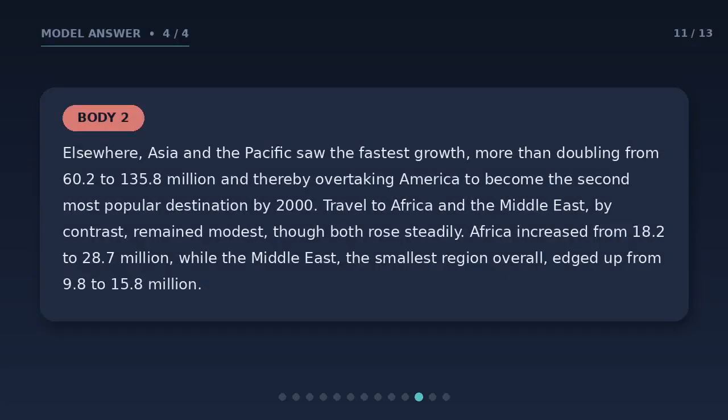Body paragraph 2 takes the rest. Elsewhere, Asia and the Pacific saw the fastest growth, more than doubling from 60.2 to 135.8 million, and thereby overtaking America to become the second most popular destination by 2000. Travel to Africa and the Middle East, by contrast, remained modest, though both rose steadily. Africa increased from 18.2 to 28.7 million, while the Middle East, the smallest region overall, edged up from 9.8 to 15.8 million.